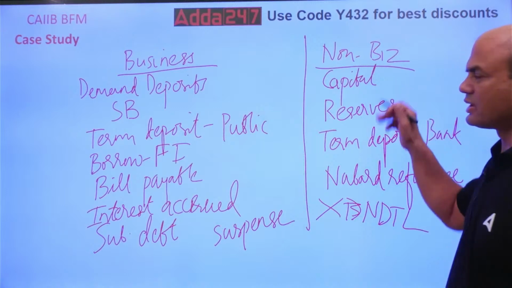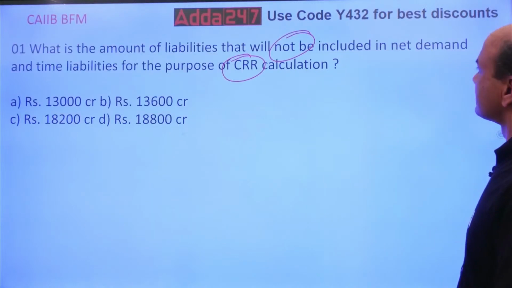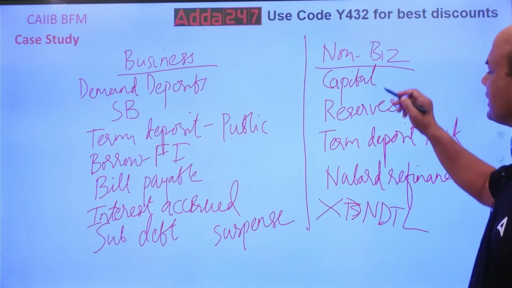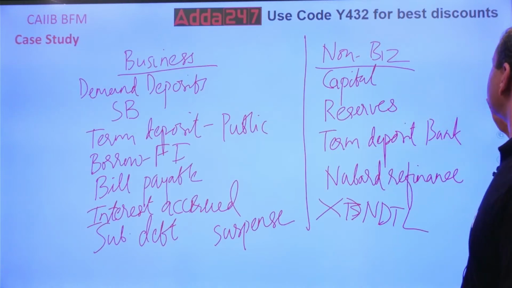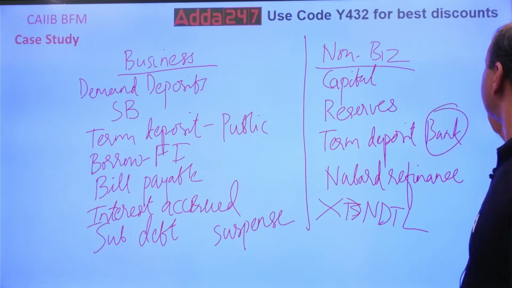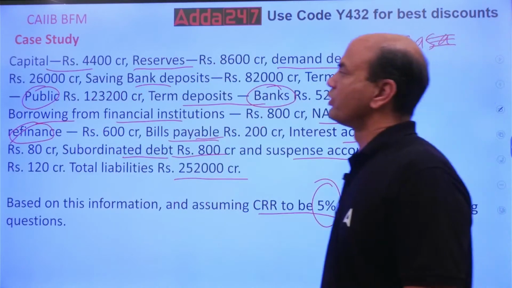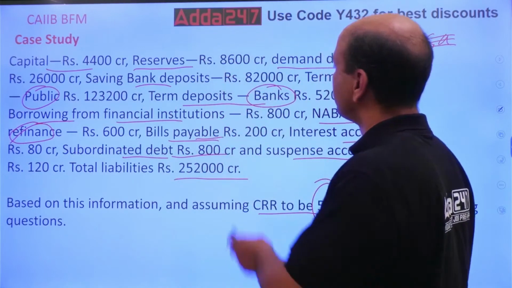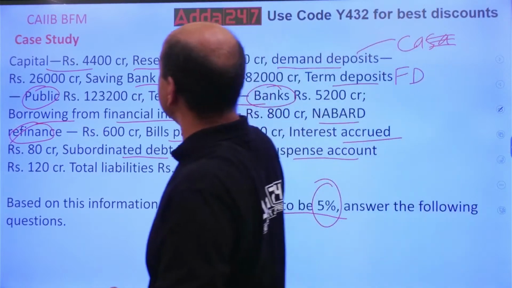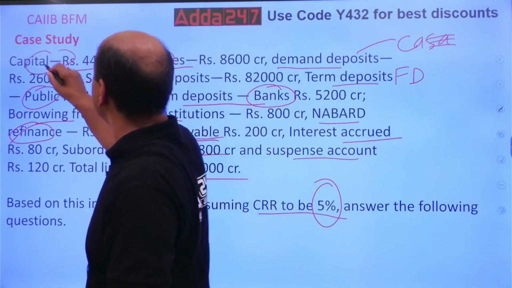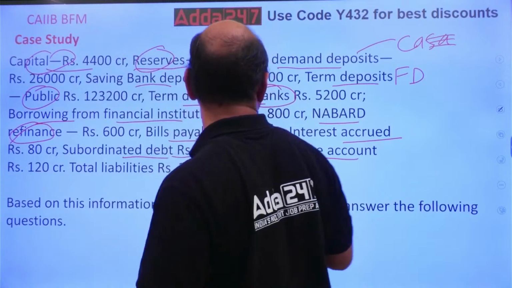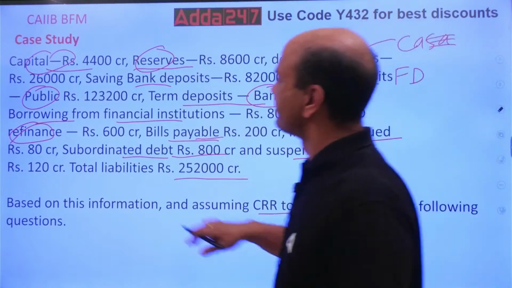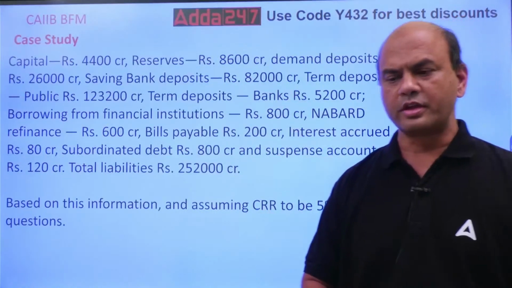So now let's calculate the amounts. See this, question number 1. What amount will not be included? So go back: capital, reserves, term deposit bank and NABARD. Kindly note, capital is 4400, reserves are 8600, then term deposit bank. I'll circle these: 1, 2, 3 and 4. This refinance, I'll remove this part. So now this is cleaned.